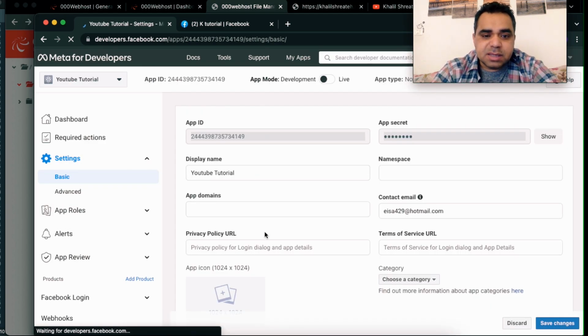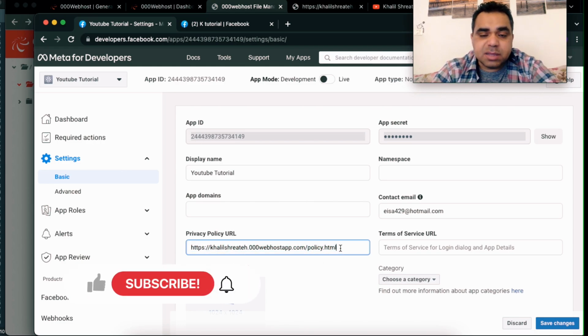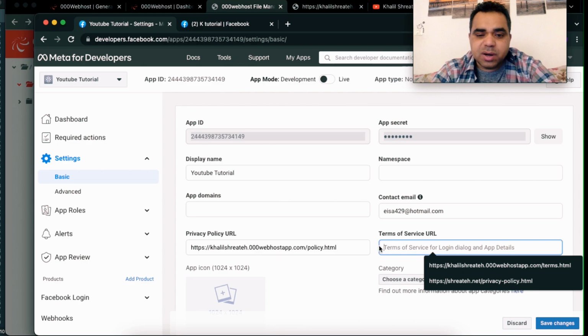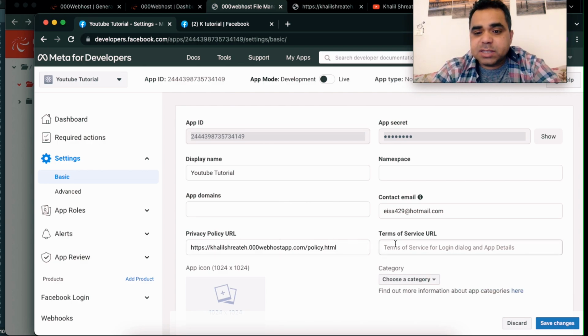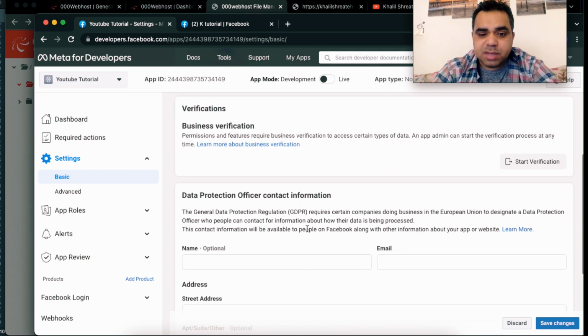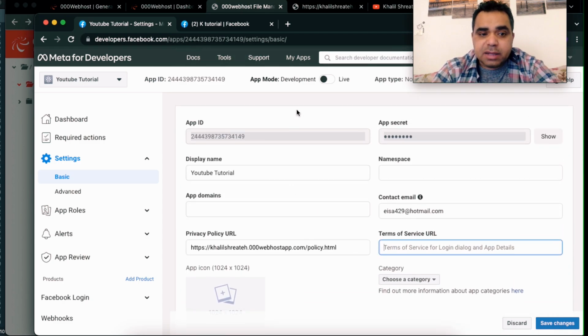Settings, then basic settings. The most important setting that Facebook requires is to add a privacy policy URL. For the privacy policy URL, guys, you need to make sure that this link works perfectly. It's not a broken link. You can add your domain, you can add your namespace, this is the email address, and I suggest you also add a terms of service URL, same as this one, but for terms of service. Choose an app icon if you want the app to be on Facebook, for example. You should modify all these data correctly, and after that, hit the save button.